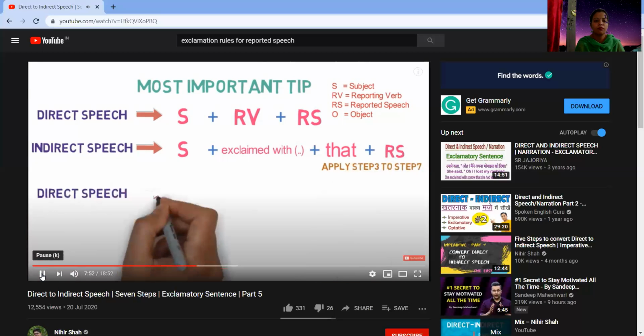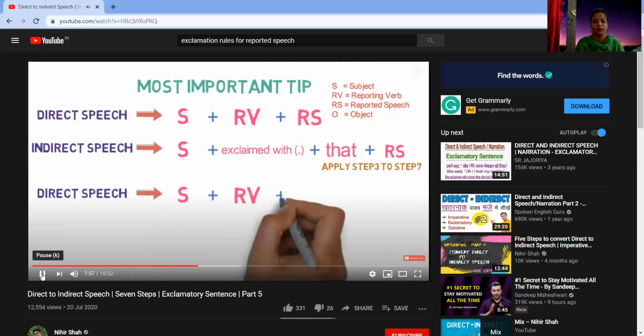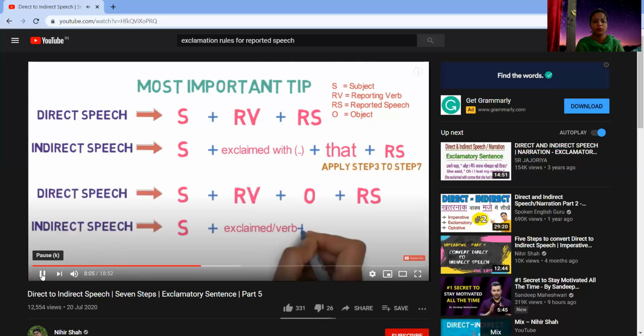If the direct speech has a structure of subject plus reporting verb plus object plus reported speech, then in the indirect speech, the structure will be subject plus exclaimed or a verb plus object plus that plus reported speech. So this is in fact the same thing, but with a little difference. The difference is the placement, or rather the intervention, of the object.